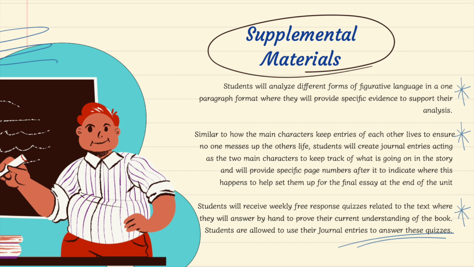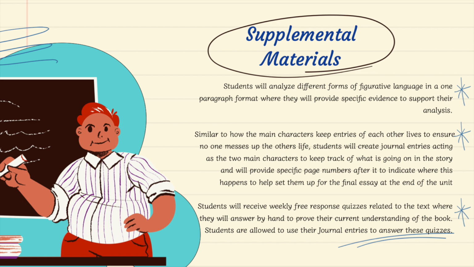The next one is that in the story, Mitsuha and Taki are actually seen taking notes in their phones. This is more or less so that the characters are able to keep in mind what the other one is living through in their own general life. Students are going to take a note out of this story and do something similar. They're going to participate in doing journal entries in their own journals.